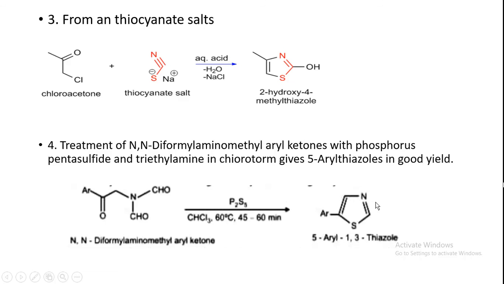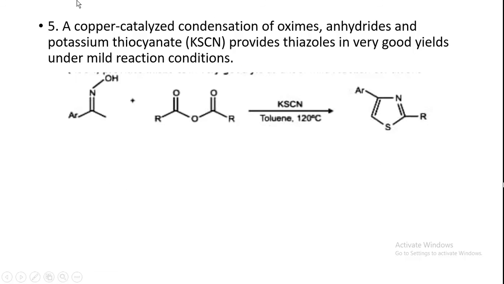Next, the one from copper catalyzed condensation between oxime, NOH is oxime, and anhydride, and potassium thiocyanate, which provides thiazole in very good yield. So this is the reaction product.